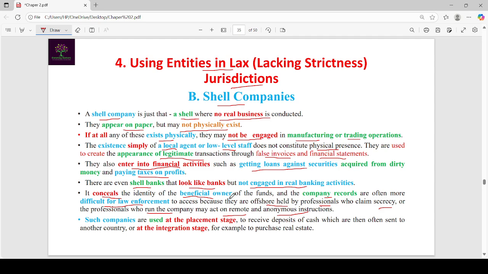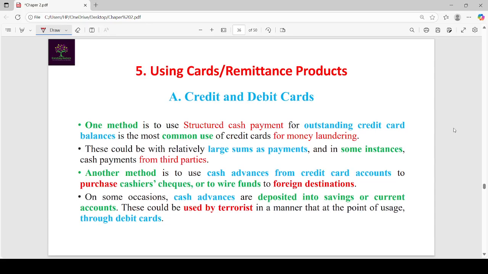These companies are used either at the placement stage or at the integration stage of the money laundering cycle. That's why shell companies are attracted by money launderers, terrorists and criminals for their illegal activities.